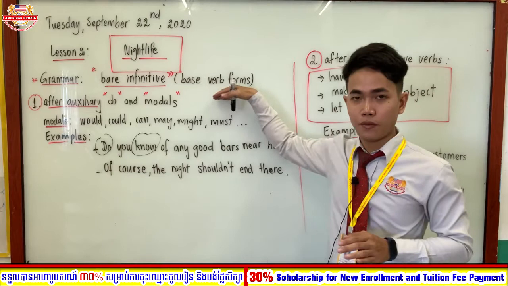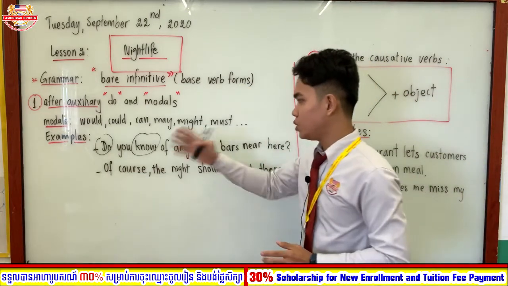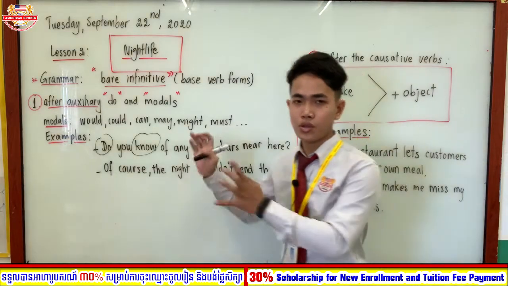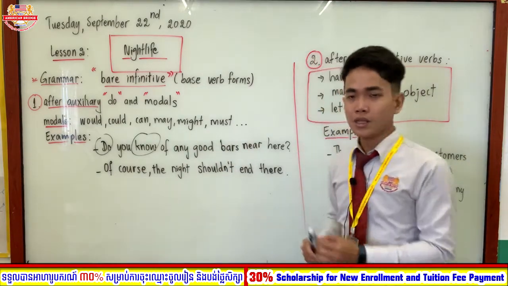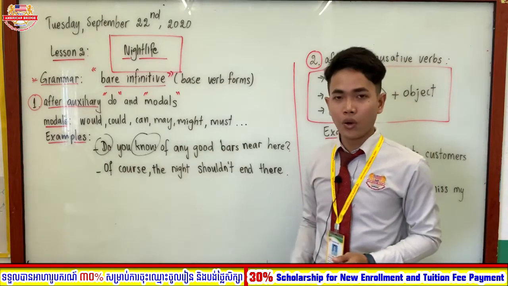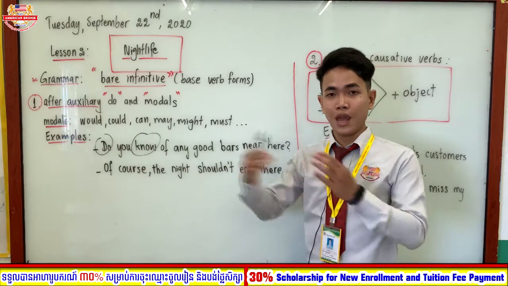It doesn't sound like do you to know, or do you knowing. When it stays alone, it doesn't need the word to or ing.